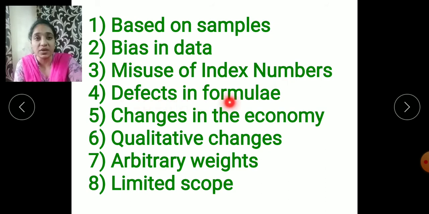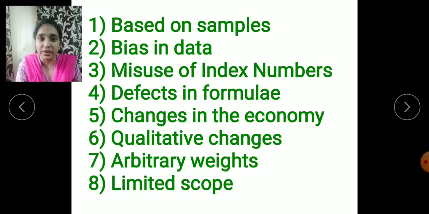So in this way he can misuse the index numbers. Next is defects in the formula. Defects in the formula means that during the calculation of the index number, only the average, or we can say the arithmetic mean, is used, which is not that appropriate a formula to find out the index number, and has a lot of defects.